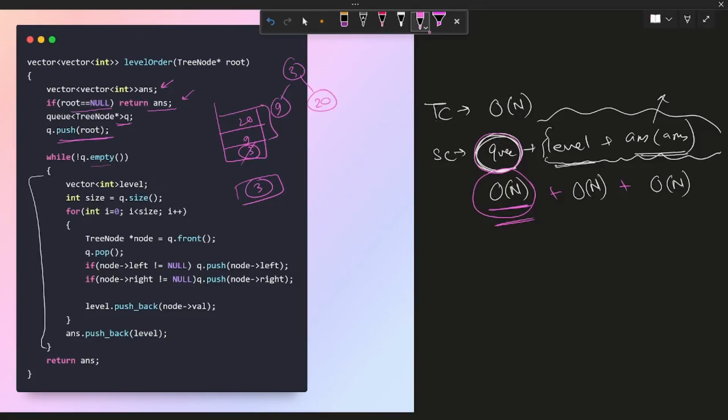Again we run a loop over 9 and 20, pop each of these elements out, push the left and right, and continue. And each of these level vectors that we are creating, in the end we will have an answer, and we'll push all of these vectors, right? We'll have 3, another vector will have 9 and 20, another vector will have the left and right of 9 and 20, and at the end we'll return the answer vector.